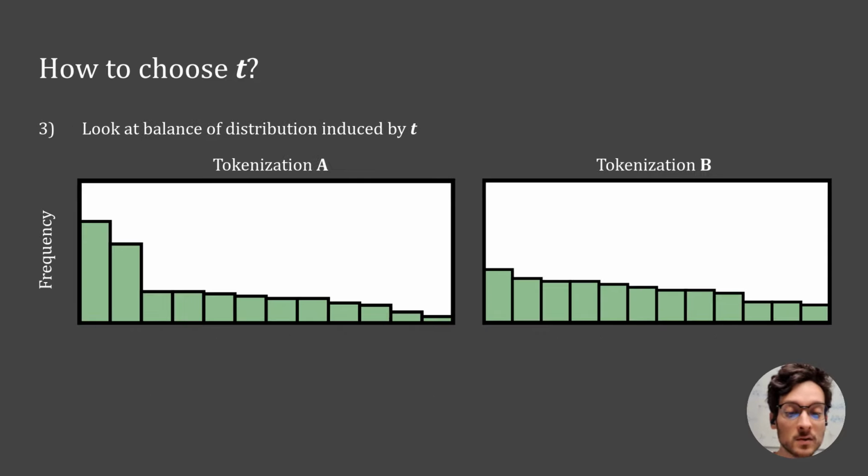If you look at these two different distributions, which one is better? One way to look at it is that it's the one on the right, and the reason is that the token frequencies are more balanced. So now we are looking for some metric of distribution that tells us how uniform it is.